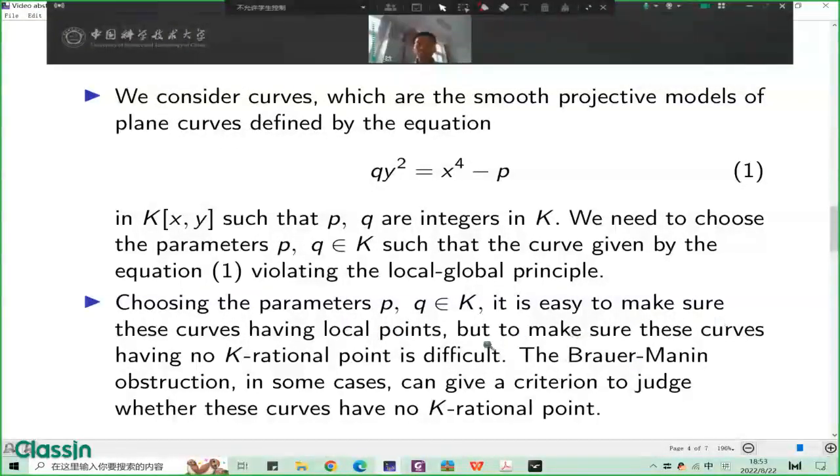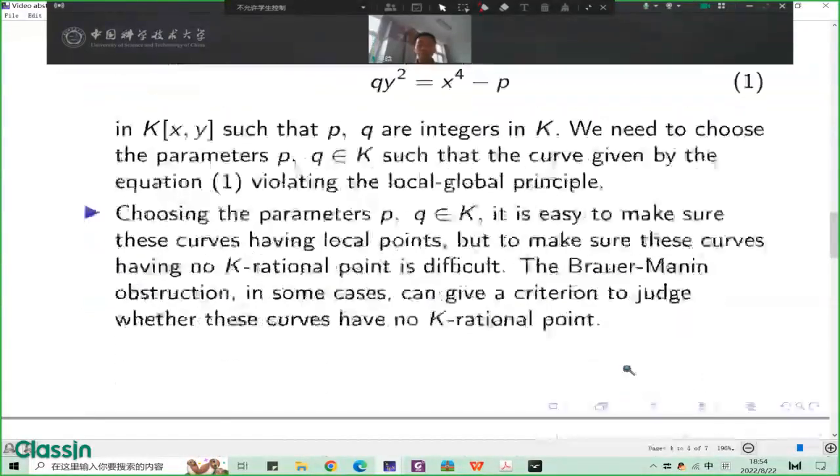It is easy to make sure the curves have local points, but to make sure these curves have no K-rational point is difficult. The Brauer-Manin obstruction, in some cases, can give a criterion to judge whether these curves have no K-rational point.